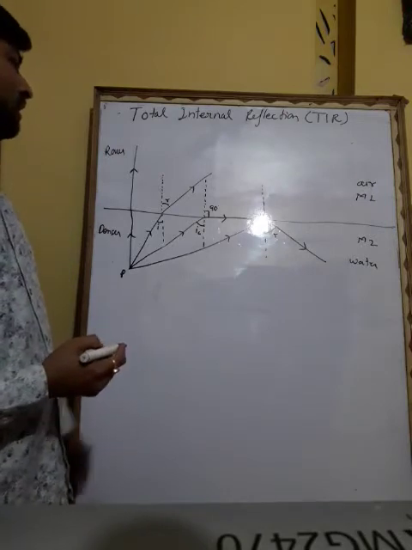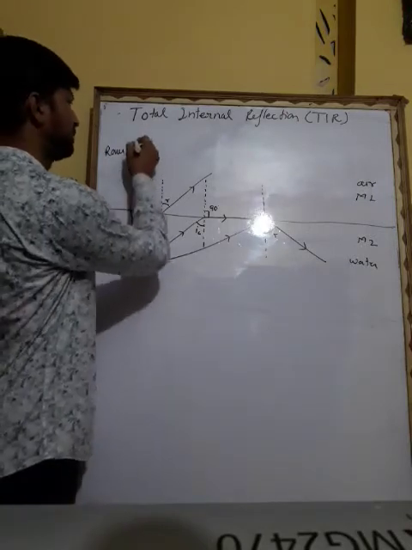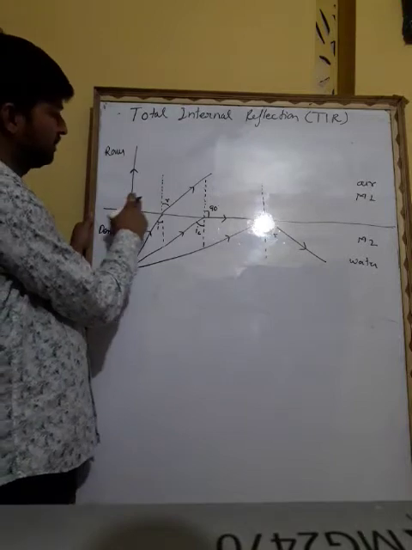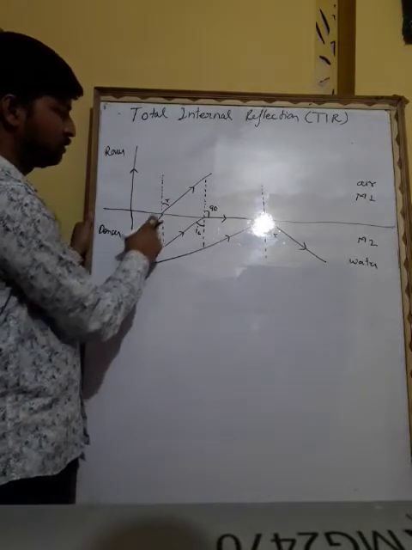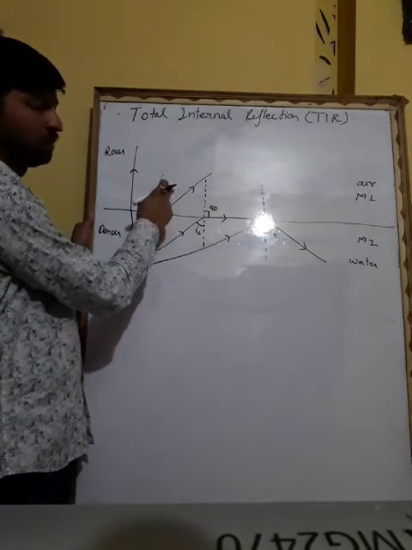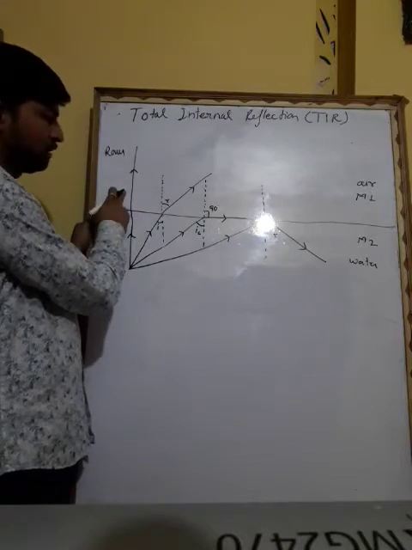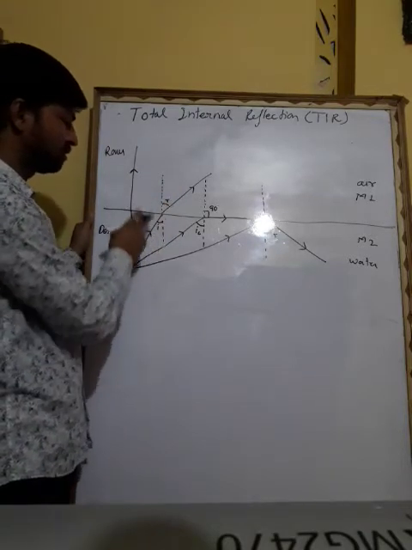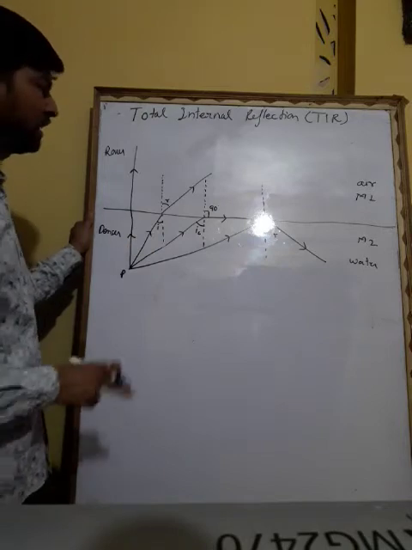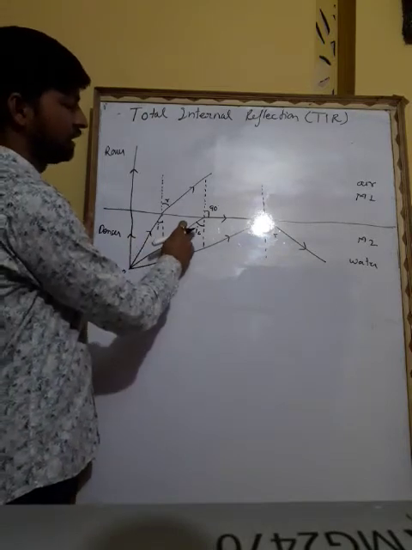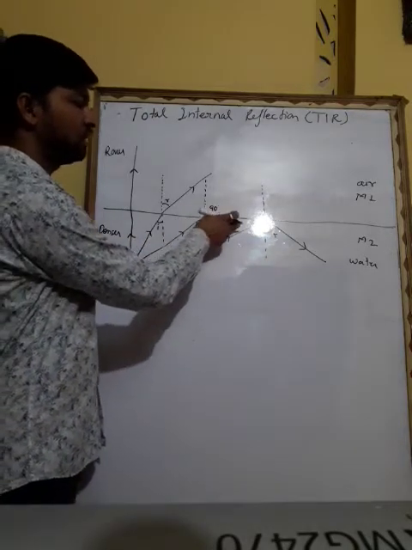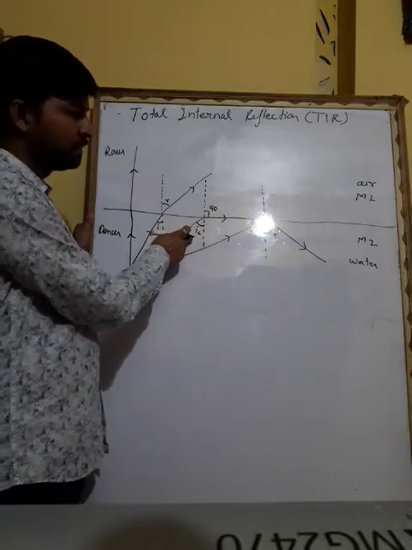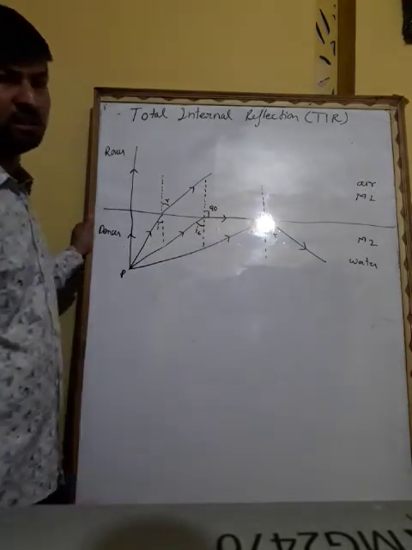So here it is refraction through the normal, here refraction from rarer to denser to rarer, as we have studied. In this case, refraction is on the surface, that is, it forms a critical angle, and here total internal reflection is taking place.